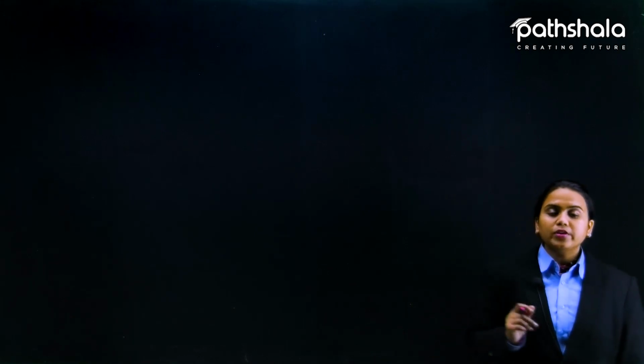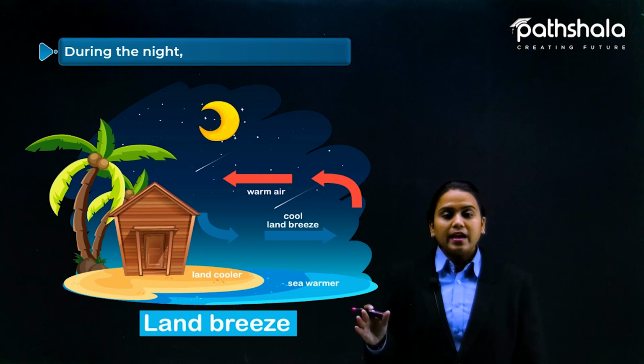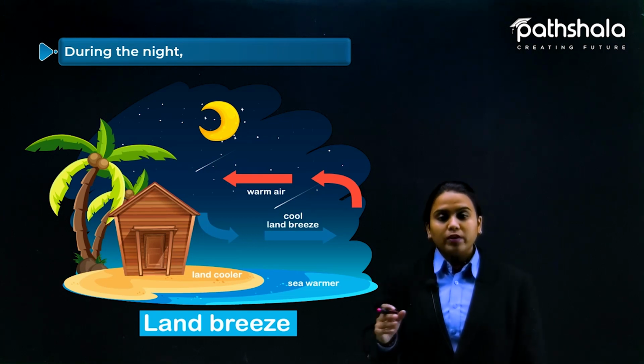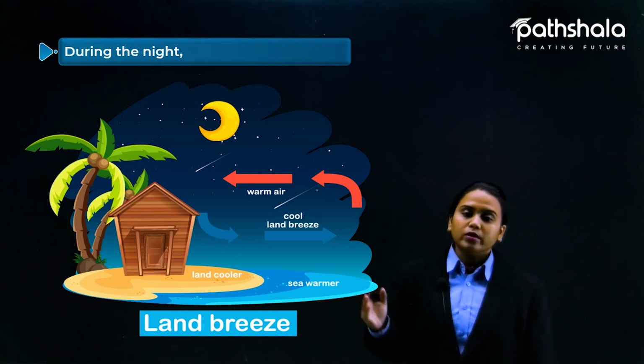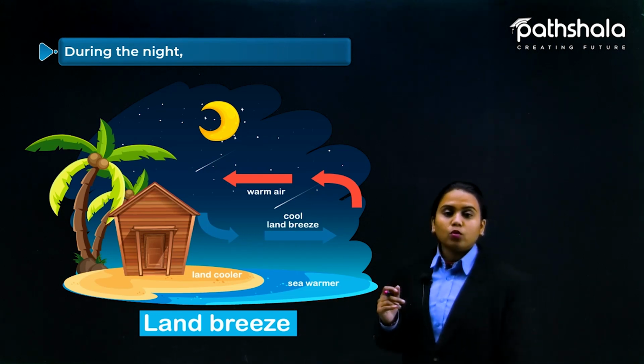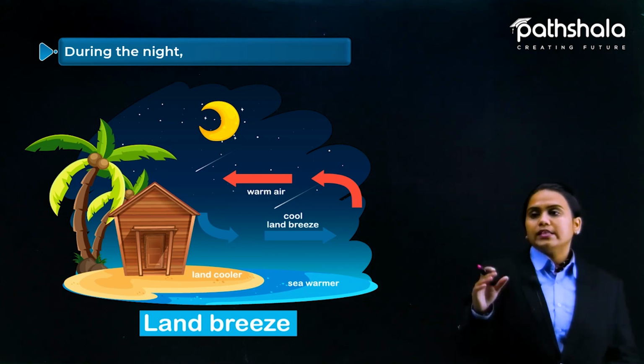Now what happens during night? During night, the land breeze is moving from the land towards the sea. Let us see what is happening here.